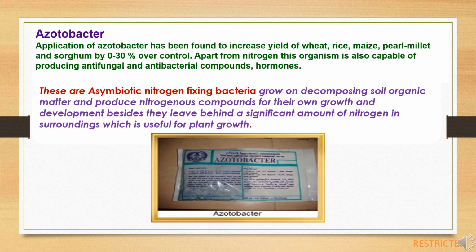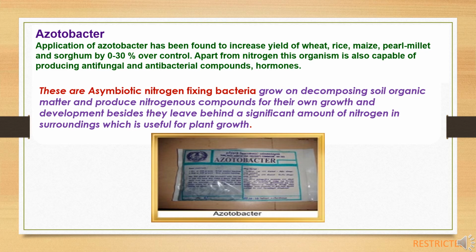These azotobacters are asymbiotic nitrogen fixing bacteria which grow on decomposing soil organic matter and produce nitrogenous compounds for their own growth and development. Besides, they leave behind a significant amount of nitrogen in the surroundings which is useful for plant growth.